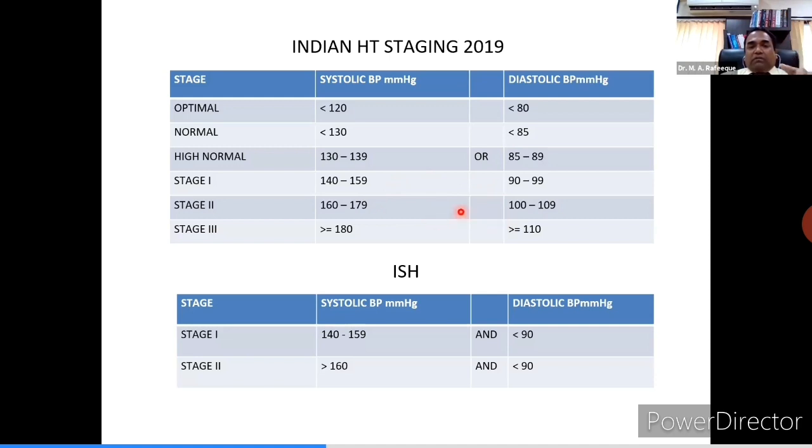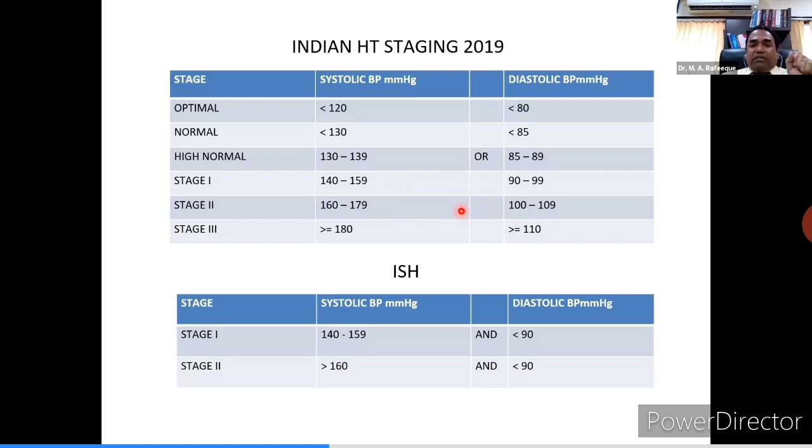If you see this, the classification is similar to the European Society of Hypertension. So many societies agreed with the cutoff value of 140. Only ACC AHA 2017 mentioned the cutoff value at 130.